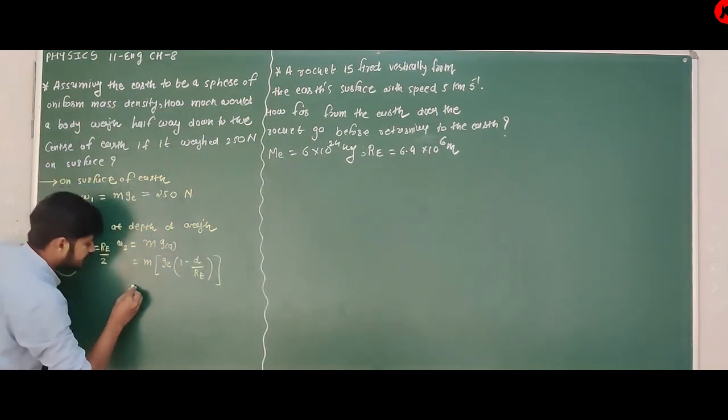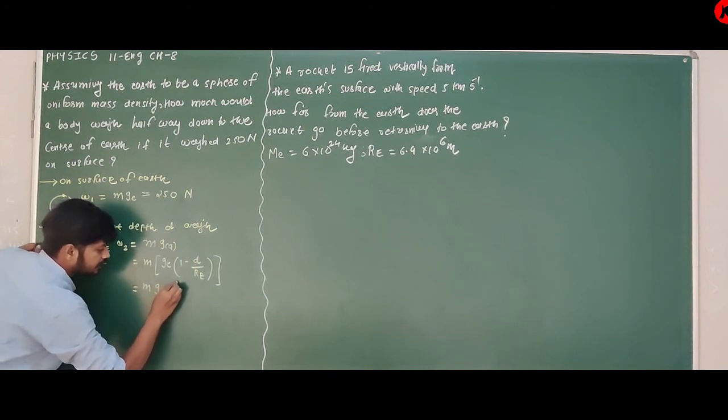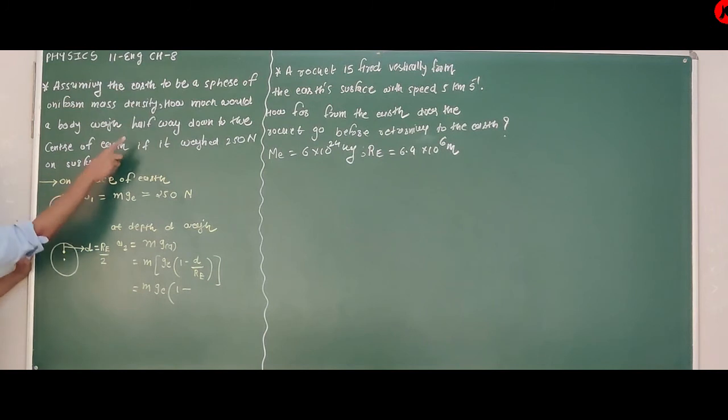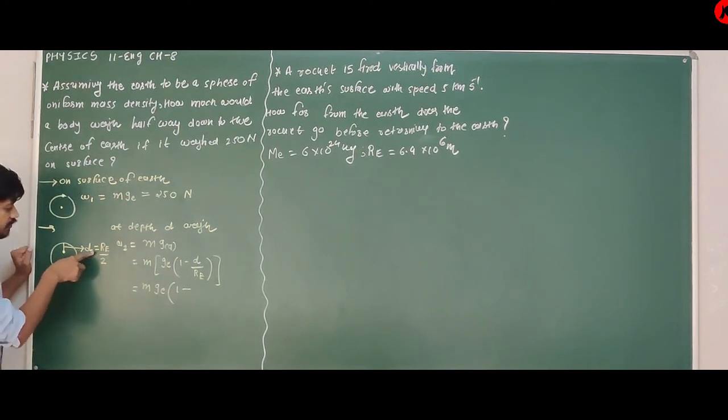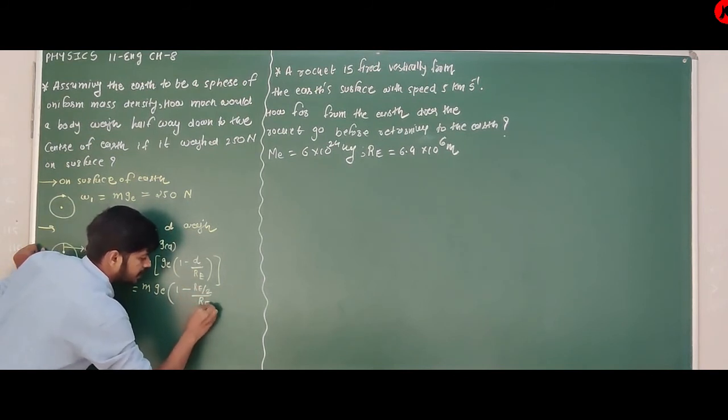So W2 is equal to mge times 1 minus d upon re. Halfway down the center of Earth means depth d is equal to half of the radius, re by 2, divided by re.